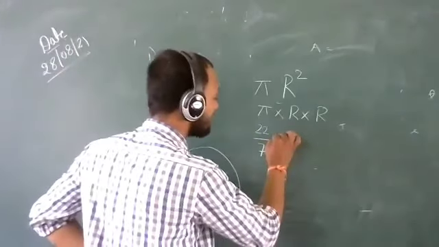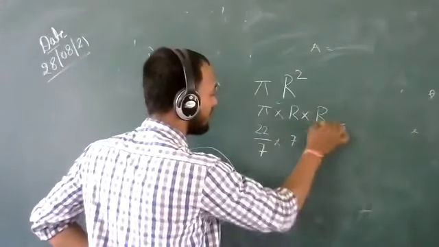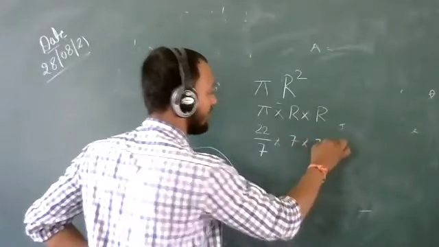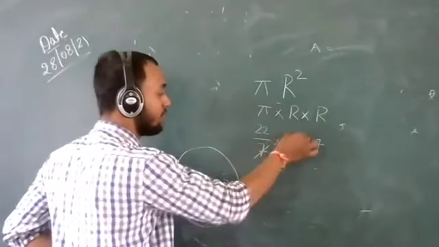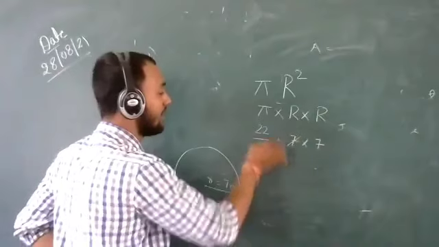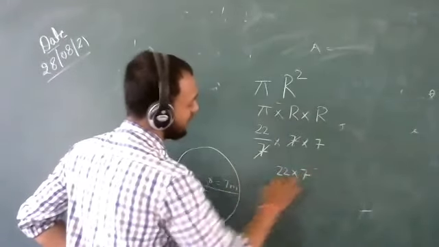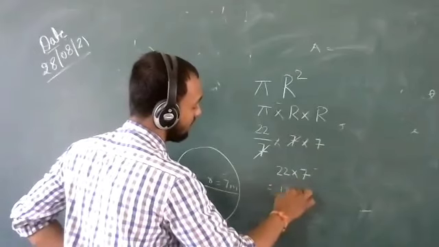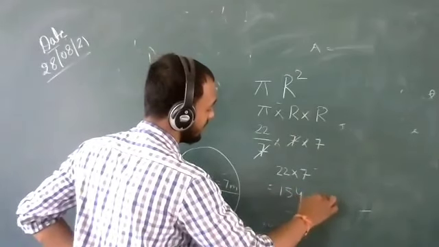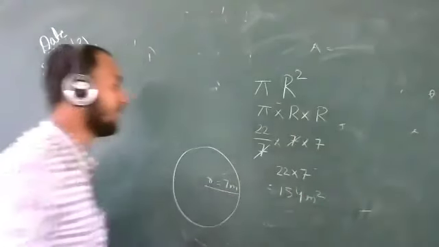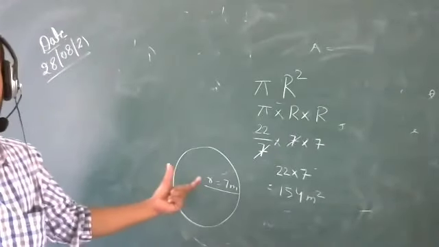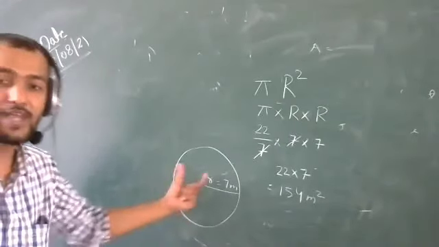Now, what is the radius given? 7. So you have to multiply 7 two times. 7 into 7, one 7 is cancelled between denominator and numerator. What is remaining? 22 into 7. What is 22 into 7? 154 meter square. Okay. I hope you have understood how to calculate the area of any circle.